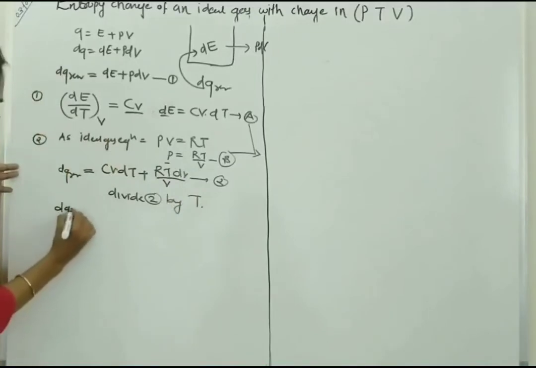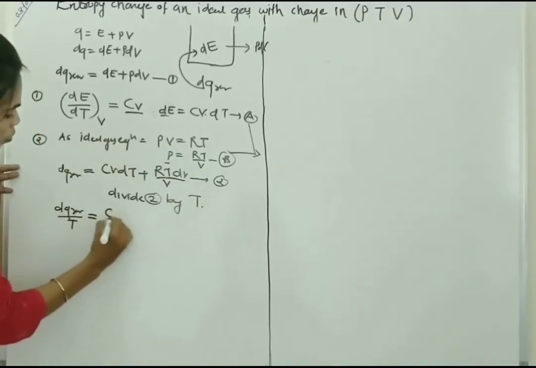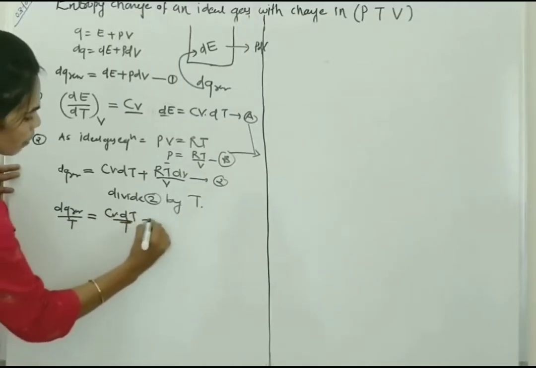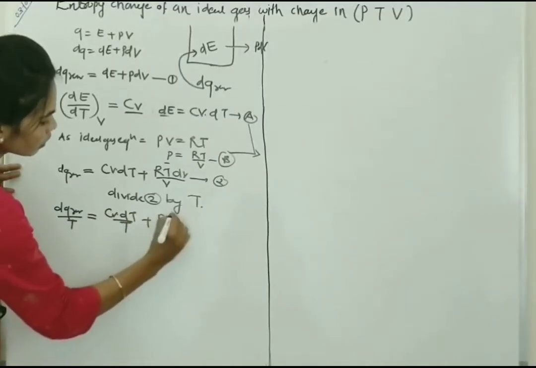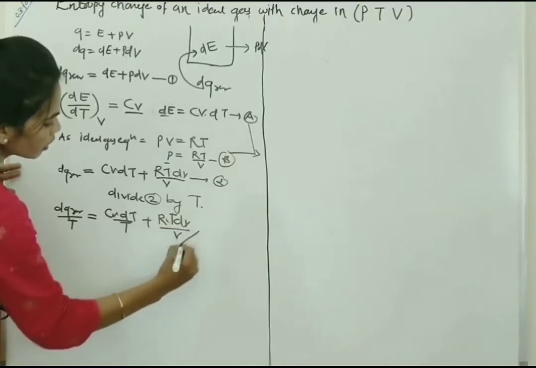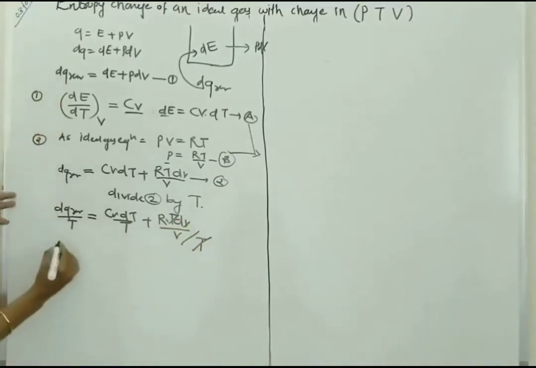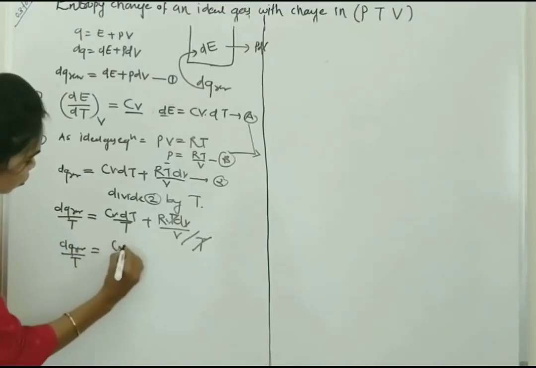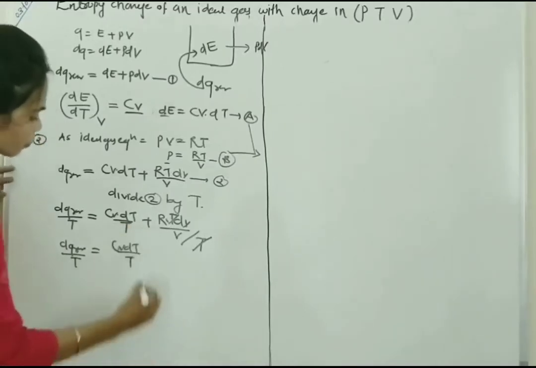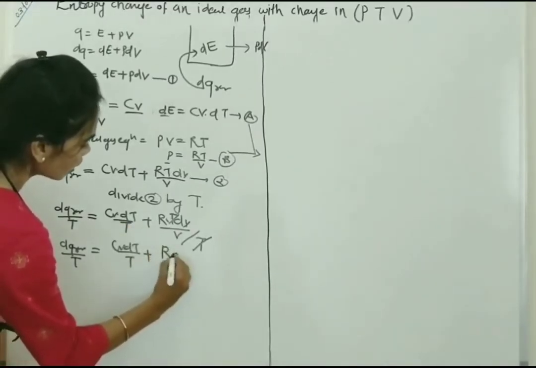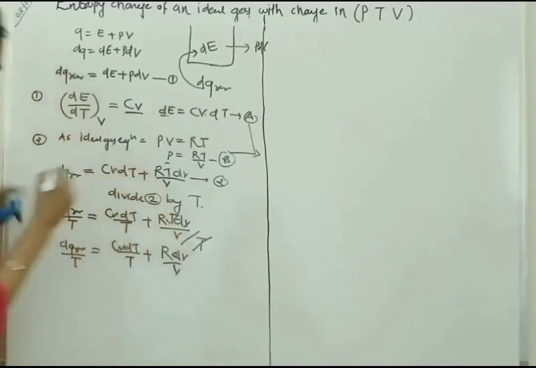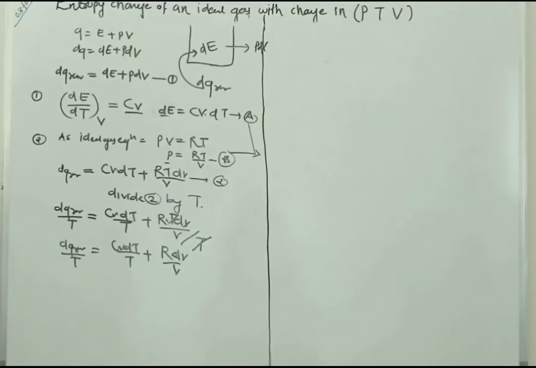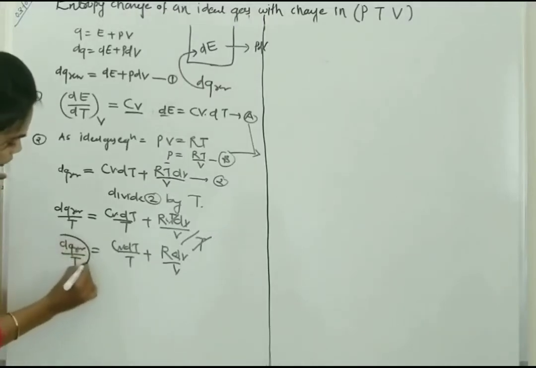So dq reversible by T is equal to Cv dT by T plus RT dV upon V divided by T. So this T cancels, and we get dq reversible by T is equal to Cv dT upon T plus R dV upon V. In this last equation you can see a familiar parameter, that is dq reversible by T.